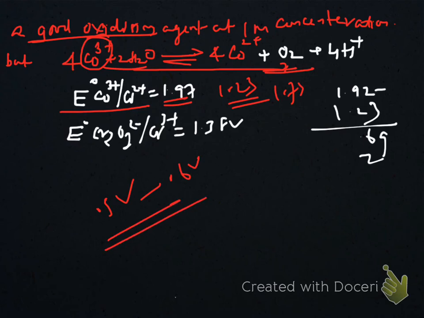Here 1.92 is the potential for cobalt. For water it is 1.23, then the difference is 0.69 volt. This difference is greater than this over voltage.